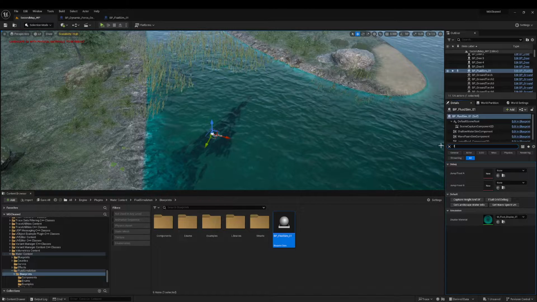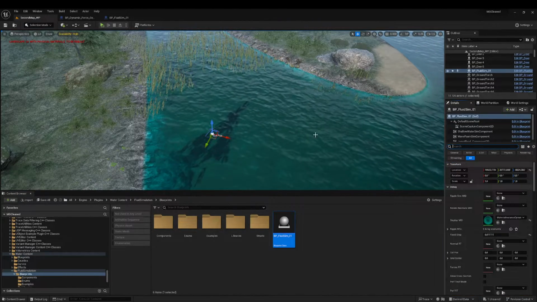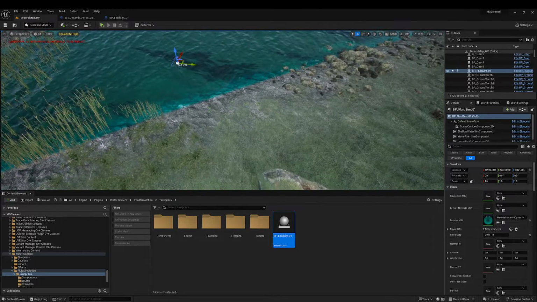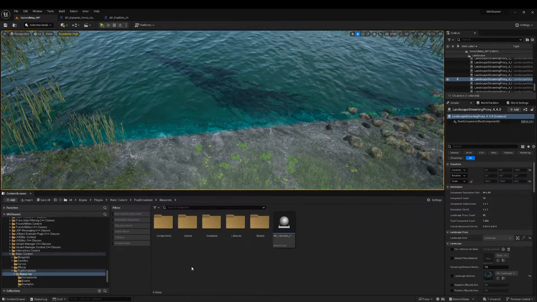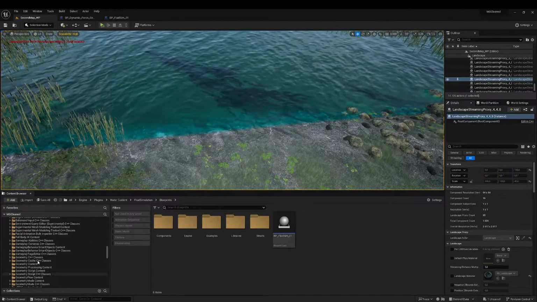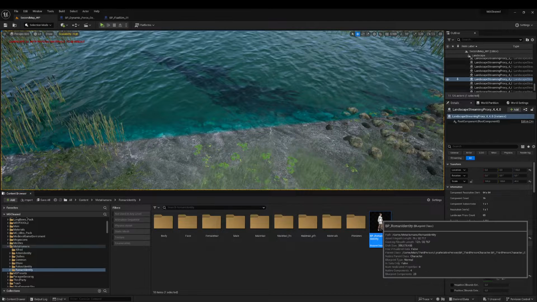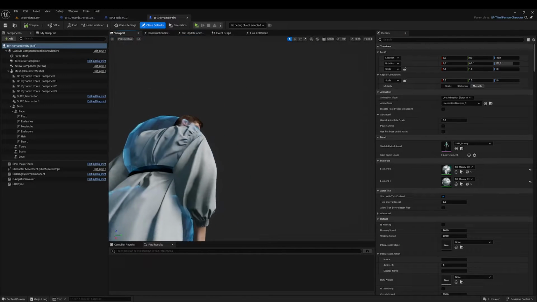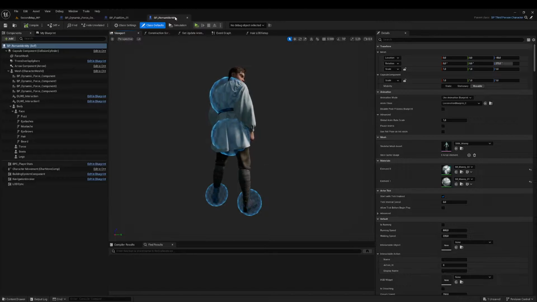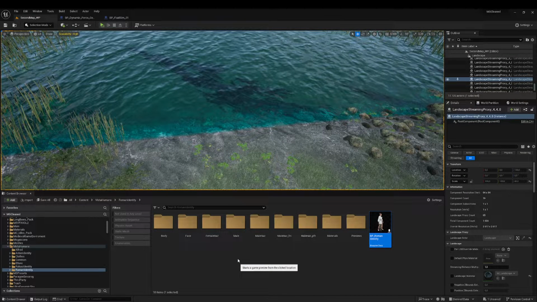Also, I will make it follow my player. And let's try this. My player has some spheres like this attached to him. So that should work, but with some issues.